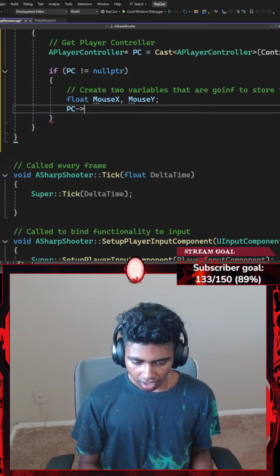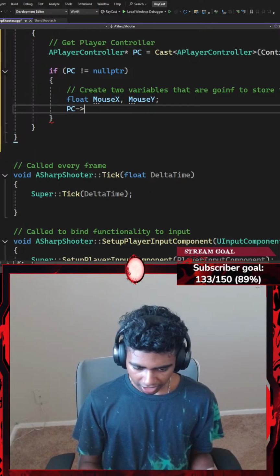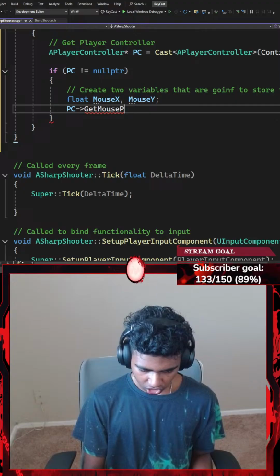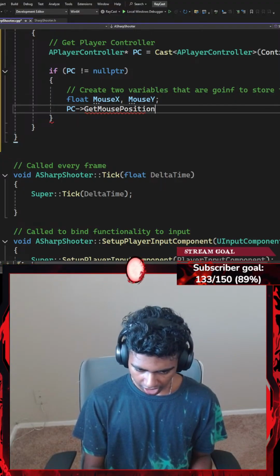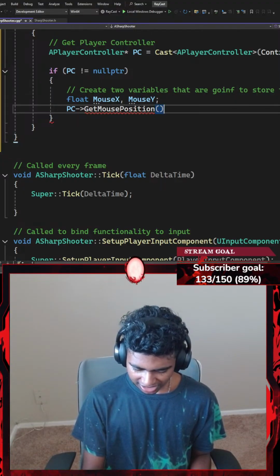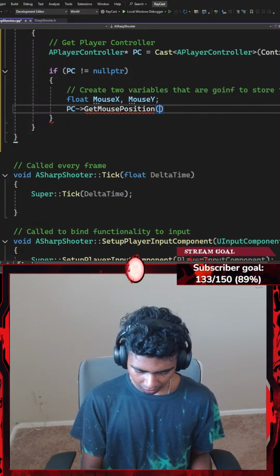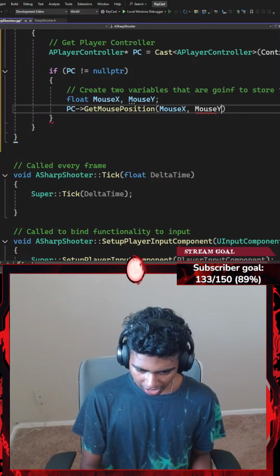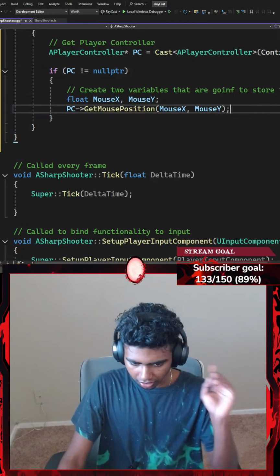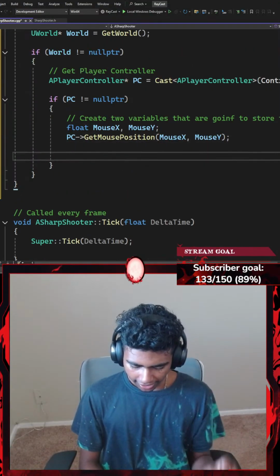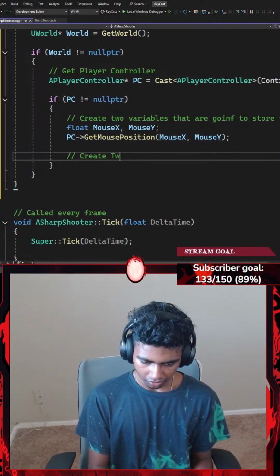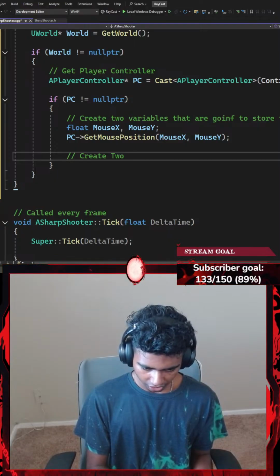Okay, that said, I'm gonna go with something like player controller, which points towards my get mouse position. There we go. Was this a function with a pair of parentheses that requires a parameter of my mouse's x-axis and my mouse's y-axis, ending with a semicolon? Okay, that's about it. And then I'm gonna go ahead and create two more variables. So I'm gonna go with something like create two variables.